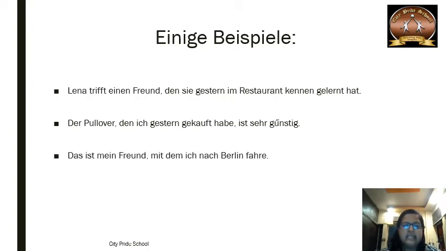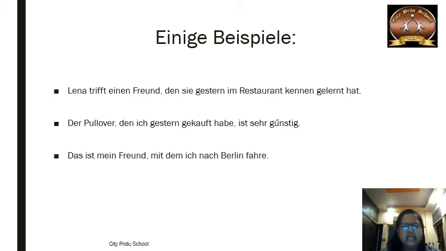Klar? Das dritte Beispiel: Das ist mein Freund, mit dem ich nach Berlin fahre. Mein Freund is a common thing in both the sentences. Das ist mein Freund ist ein Hauptsatz. Mit dem ich nach Berlin fahre ist ein Nebensatz. Last year you have done relative pronouns in nominative, accusative, dative and genitive. This year especially you are going to focus on relative pronouns with prepositions. So with preposition relative pronouns you are going to revise.